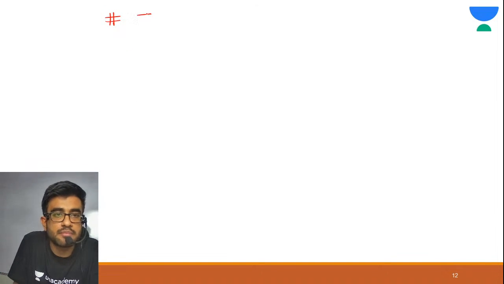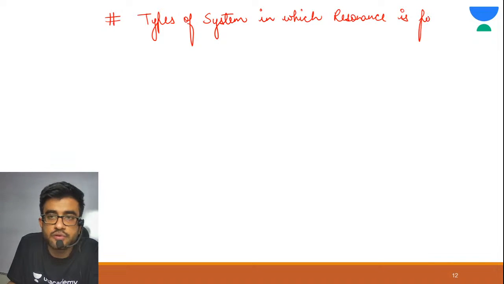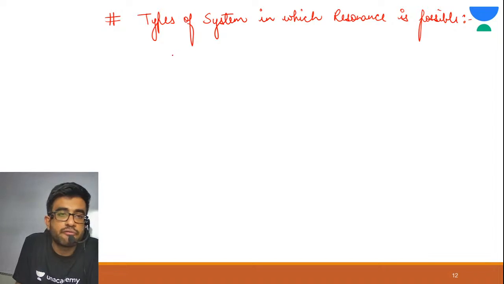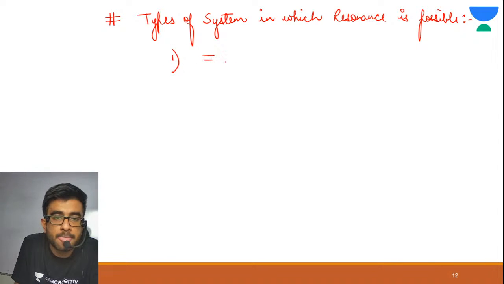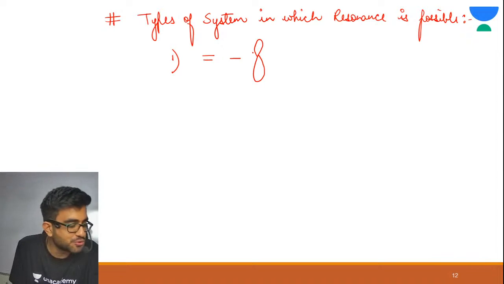My heading is types of system in which resonance is possible. The first type of system is double bond, single bond. Now you must be confused, what is this?